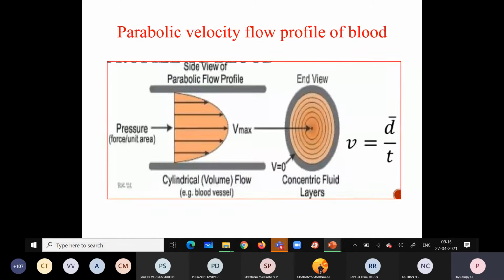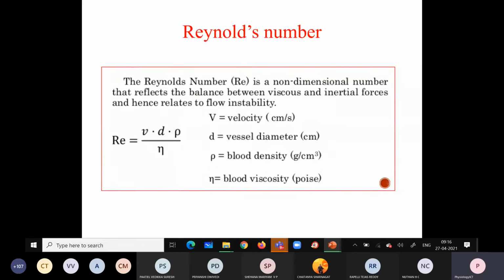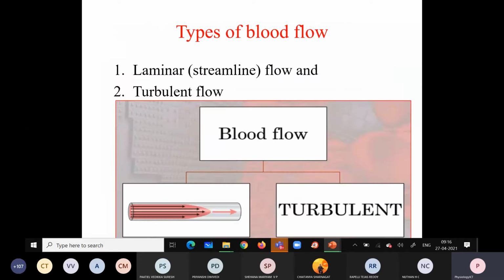Next, coming to the turbulent blood flow. When the critical velocity is reached, the laminar blood flow will be lost.